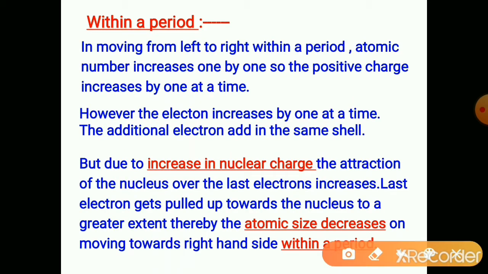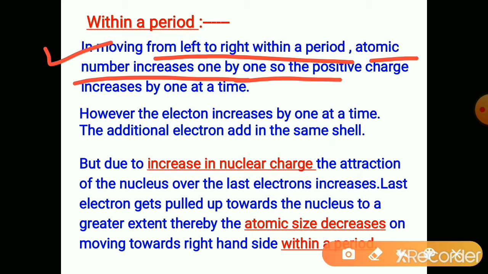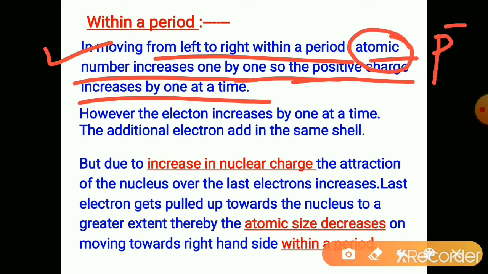Let us see about the trend in a period and in the group. In moving from left to right within a period, as we have studied just now, the atomic number increases by 1 at a time. So the positive charge increases by 1 at a time because atomic number is nothing but the number of protons in that atom.